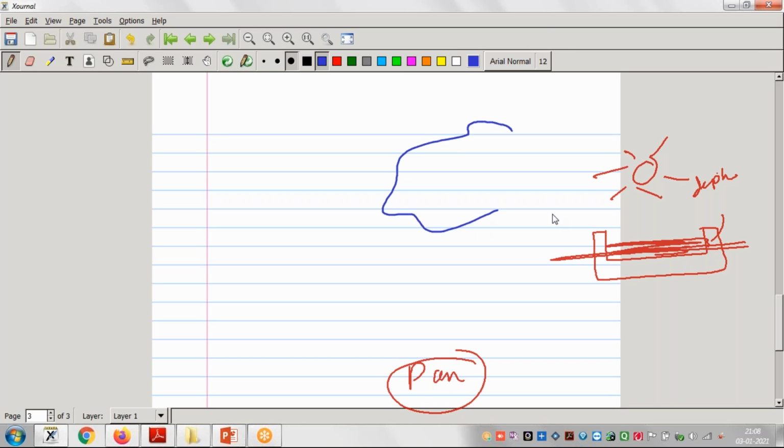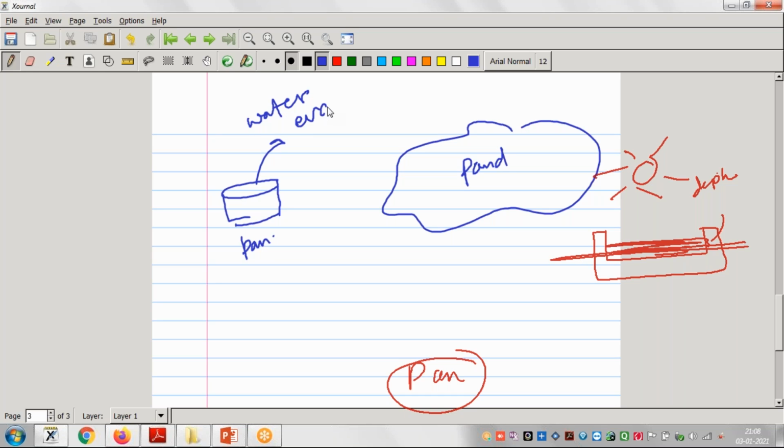Suppose there is a river or pond or lake. Just near the river this pan is kept, and whatever quantity of water evaporates from it is noted. It is assumed that this pan evaporation represents the evaporation loss from the pond.